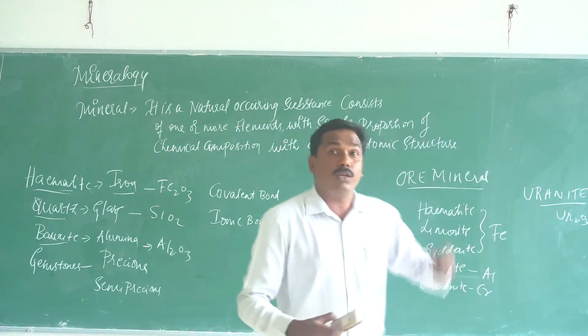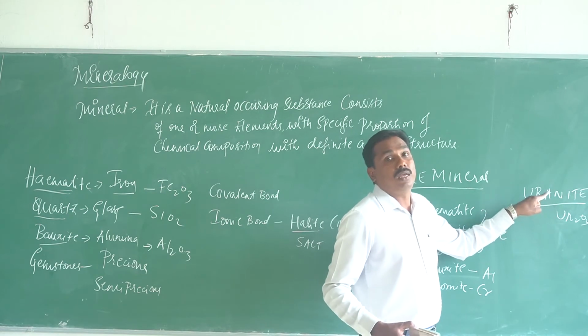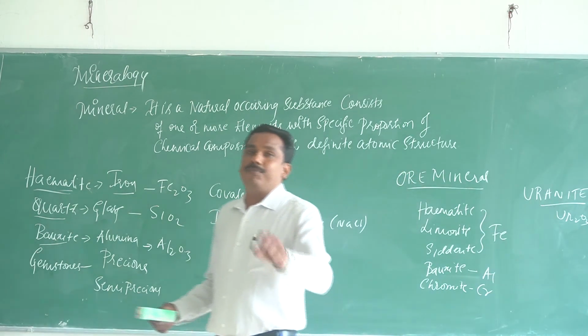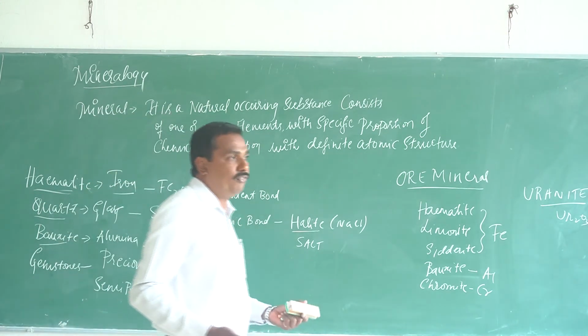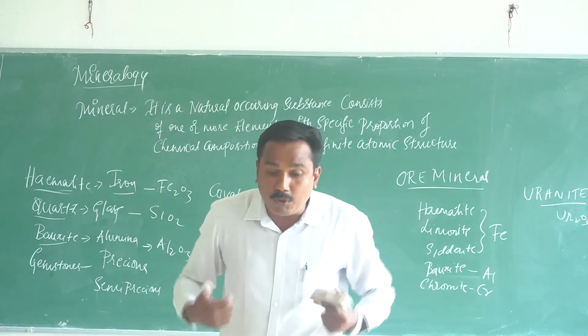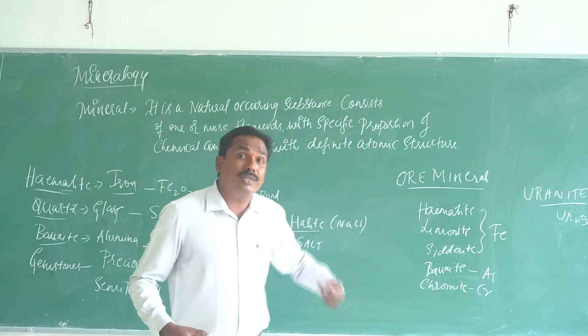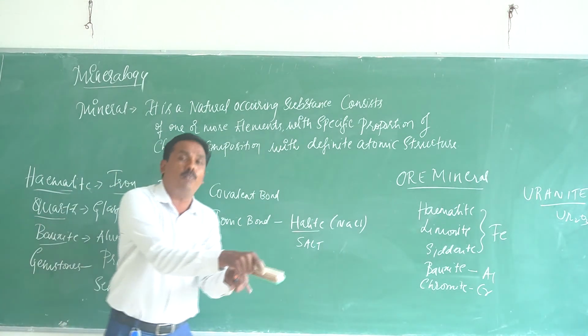See, the major uranite resource is present in Australia. So, what happens is we have to depend on them. See, in 2050, the Indian population may exceed 150 crores. We have to produce electricity. Already we know that coal and fossil fuels are at the saturation point. We have to think about an alternate source.